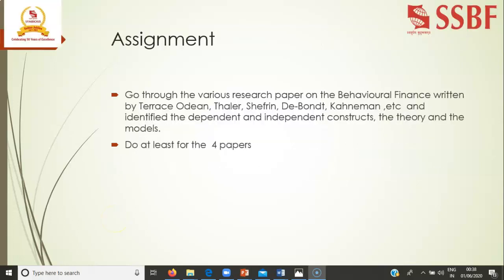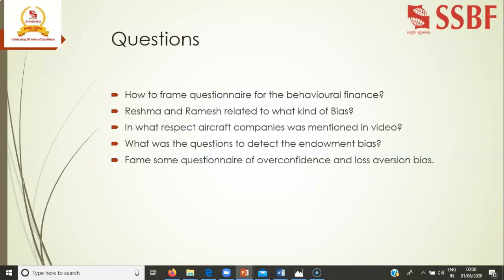And for all of us for this session: go through the various research papers on behavioral finance written by Terrance Odean, Thaler, Seyfried, Debondt, Kahneman, and identify the dependent and independent constructs, all the variables and the theories in the models in those research papers. Do it for at least 4 papers, and see how to frame a questionnaire for behavioral finance. You can do it for the overconfidence and loss aversion biases.